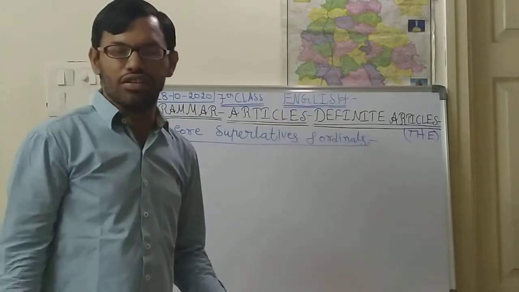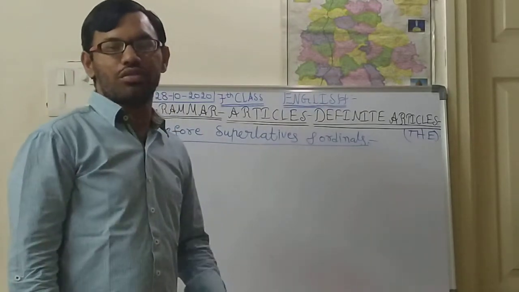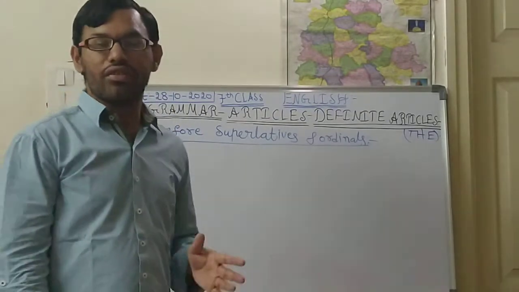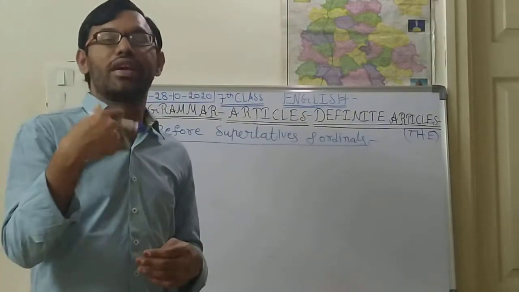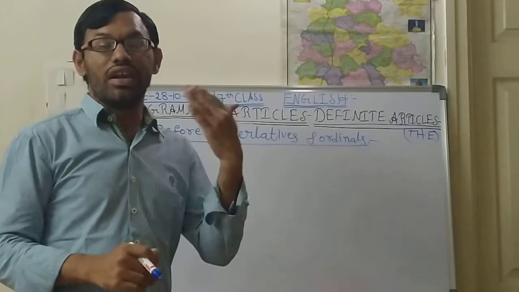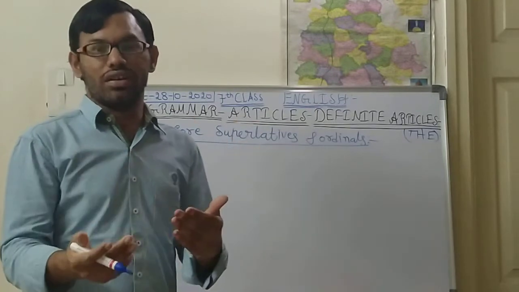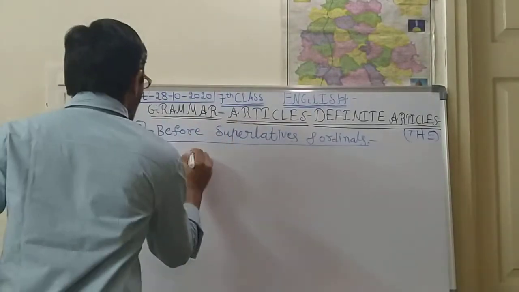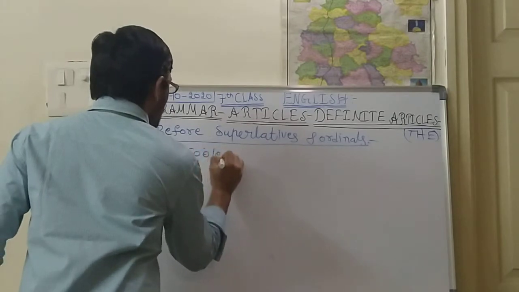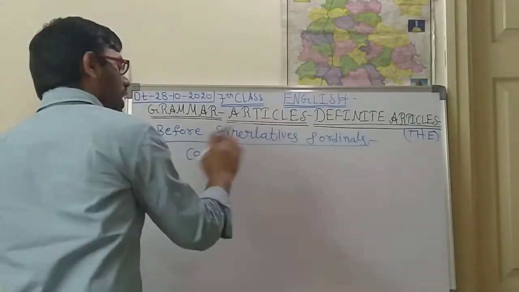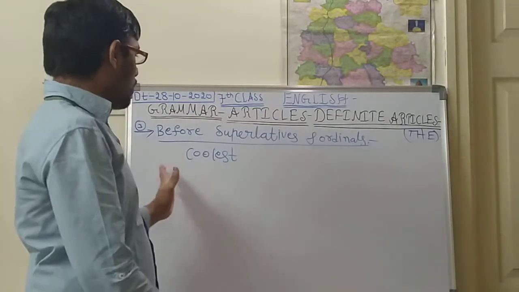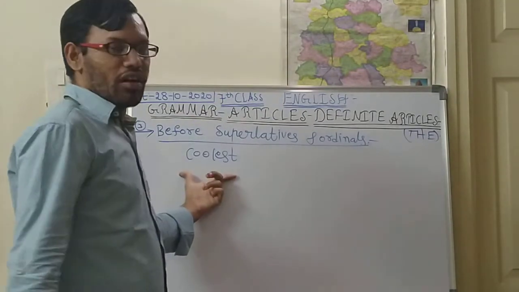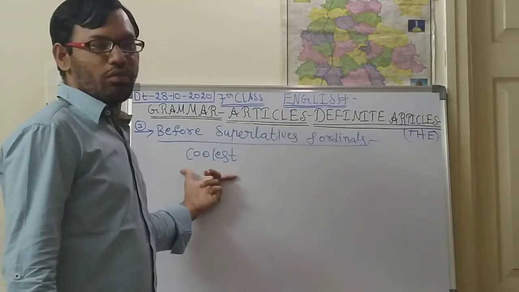In your previous class we discussed superlatives. In the degrees of comparison we have seen: the highest, the tallest, the biggest, the largest, the coolest. Cool, cooler, coolest: we have seen three forms in adjectives, and the third form is the superlative form.